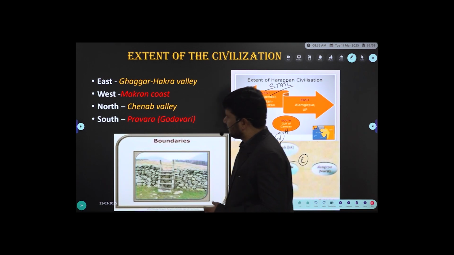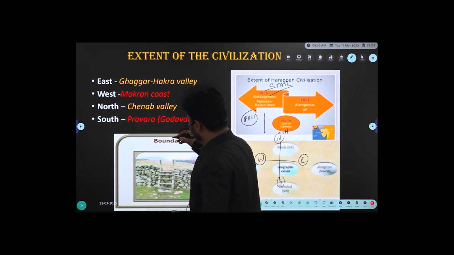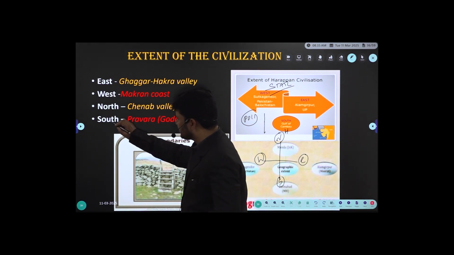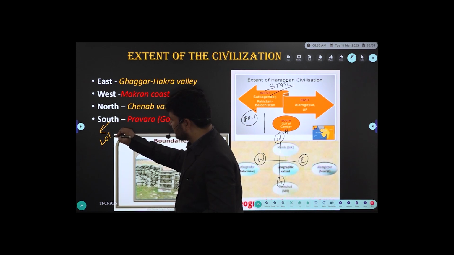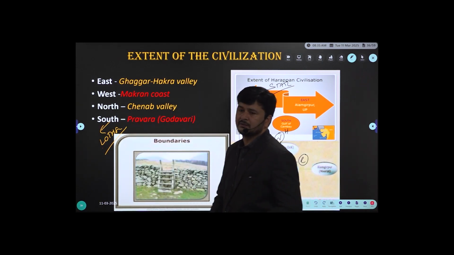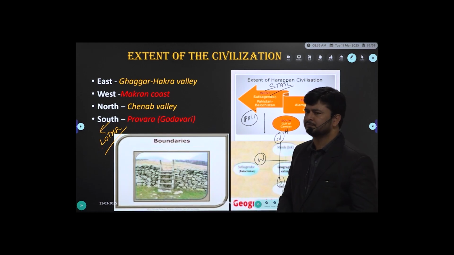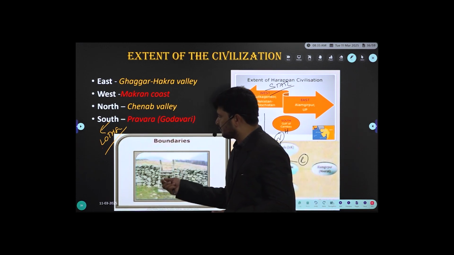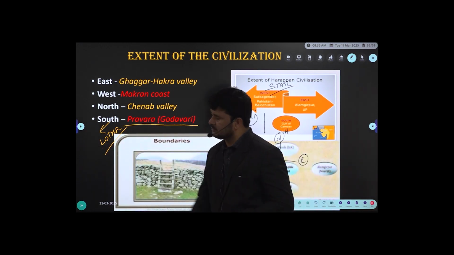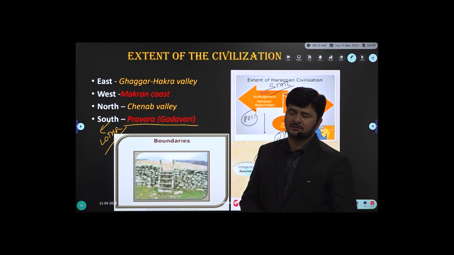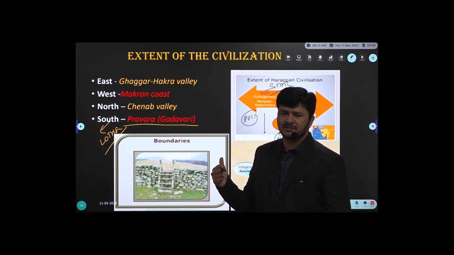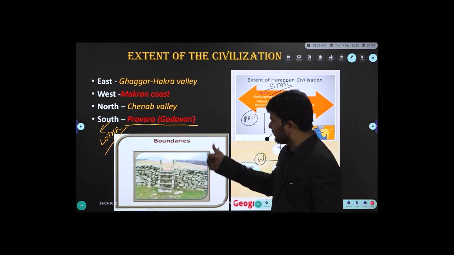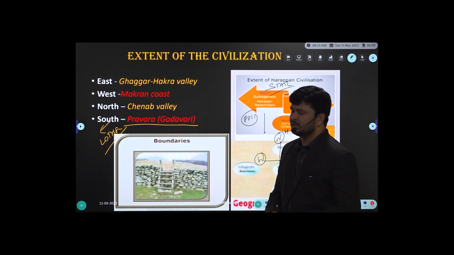but dynamic. Why dynamic? Until 2004, the southern boundary of the Indus Valley civilization was Lothal. Then what happened in 2004? In 2004 archaeologists found Daimabad, which is located in Maharashtra, on the banks of river Pravara, which happens to be a tributary of river Godavari.